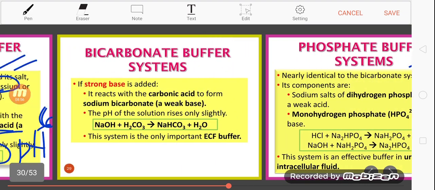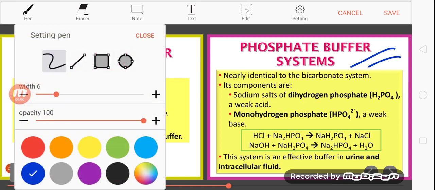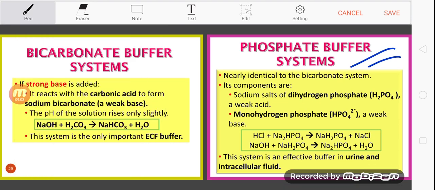Okay, just now was strong acid, now we go to strong bases. Let's say a strong base is added to the body fluid. This strong base will react with the carbonic acid, H2CO3.